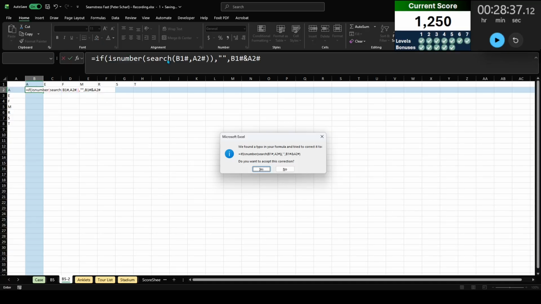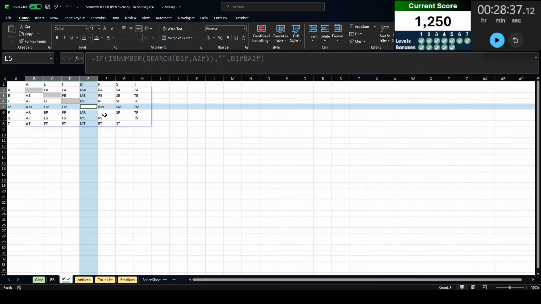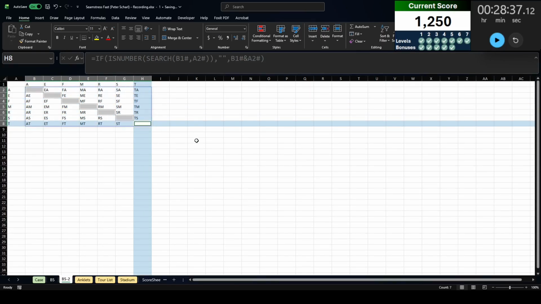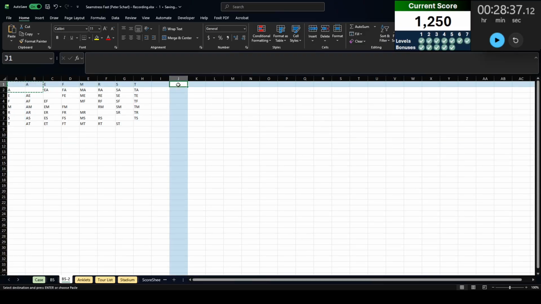So you see this is number search is saying, is this top column anywhere in this left side? If it is, don't give me an answer because I don't want to count it. So you see your double A, double E, double F, double M, double R, double S, double T do not show up here anymore. Now let me repeat this.